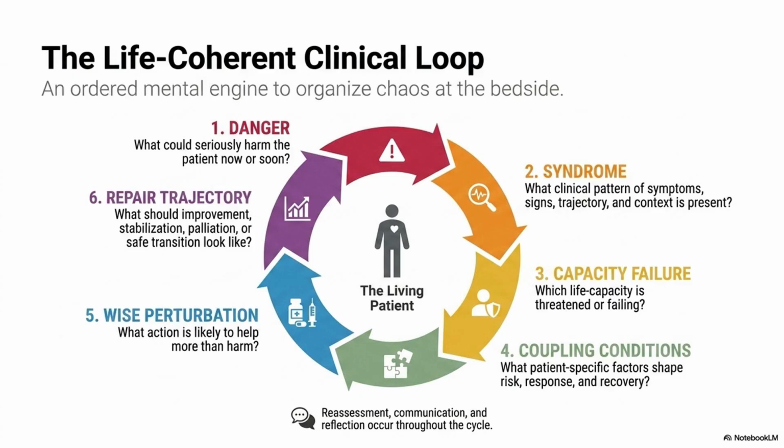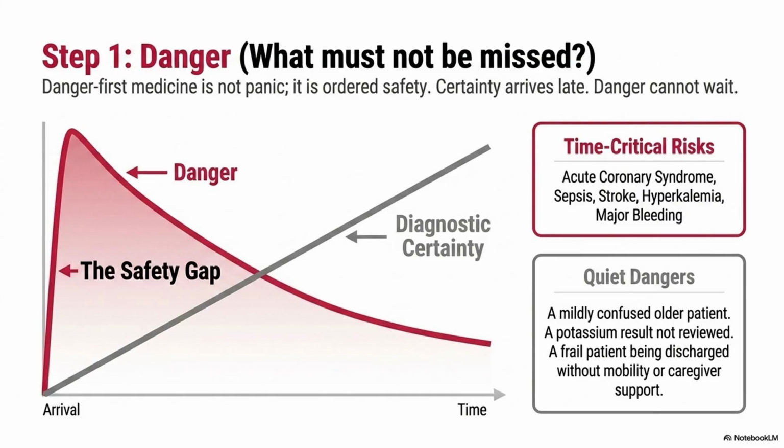The Life-Coherent Clinical Loop is an ordered mental engine to organize chaos at the bedside, focusing on danger, syndrome, capacity failure, coupling conditions, wise perturbation, and repair trajectory. In step 1, identifying danger is about ordered safety, not panic. Certainty arrives late, but danger cannot wait. Recognize time-critical risks and quiet dangers early.